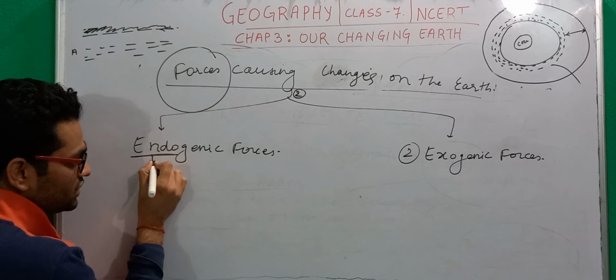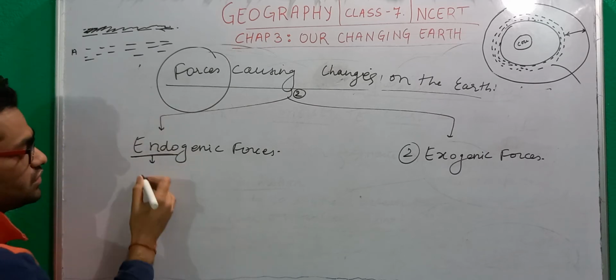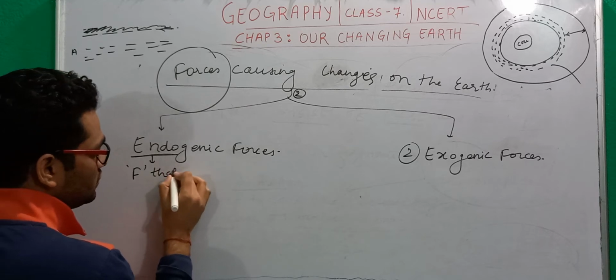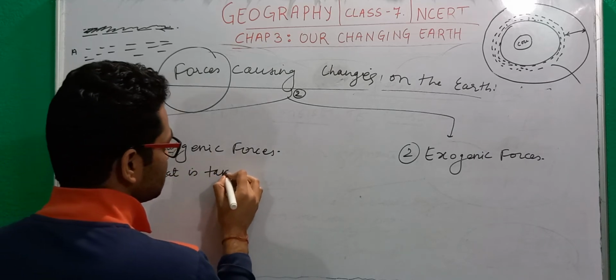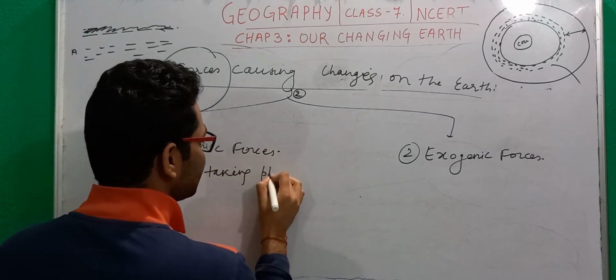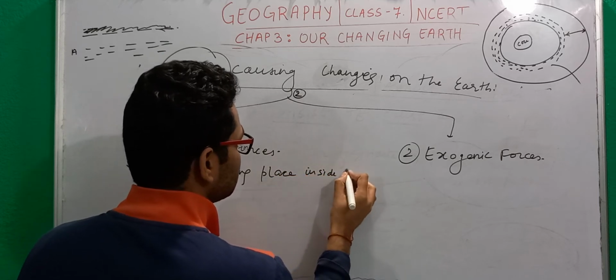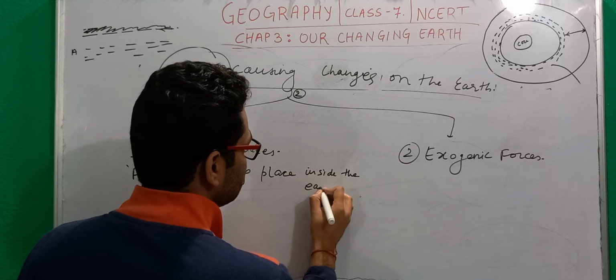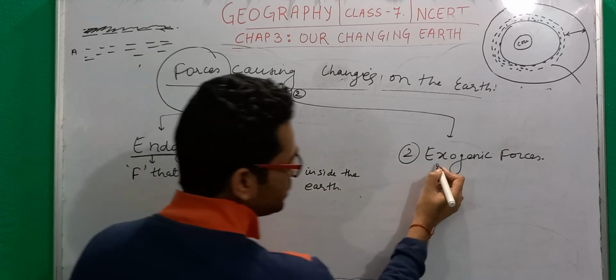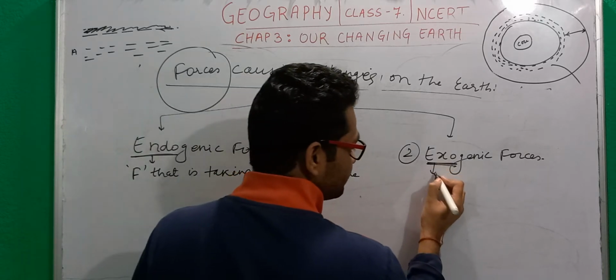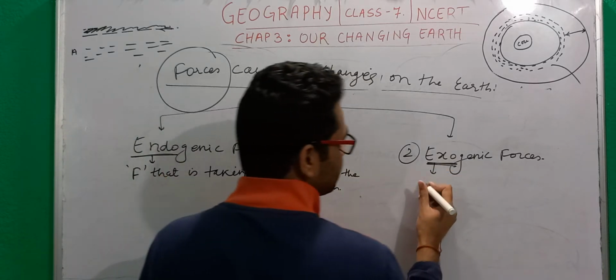The name of these forces itself suggests this is endo. Endo means something that is taking place in the interior of the earth. So this is a force that is taking place inside the earth, right? And this is exo. Exo means exterior. So this is something which is taking place on the surface of the earth.